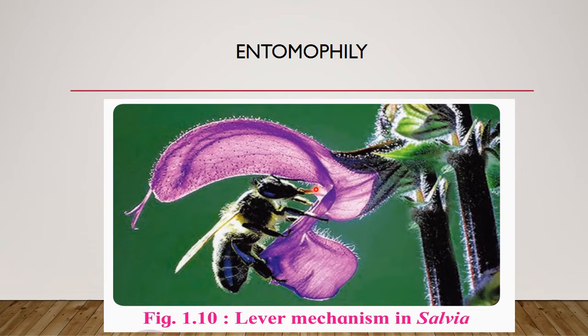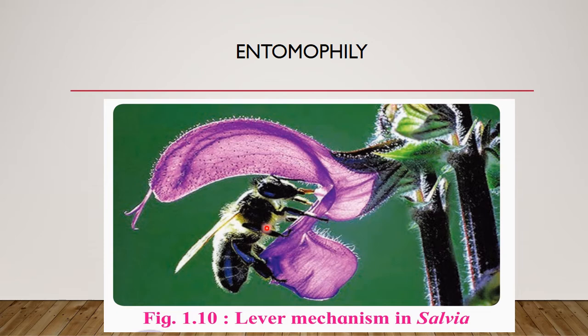Fertile means it has pollen grains, while the lower one is a sterile anther lobe. That way, there are two types of stamens. Now when an insect enters the flower, it pushes the lower sterile lobe. As a result, the upper fertile lobe bends down.